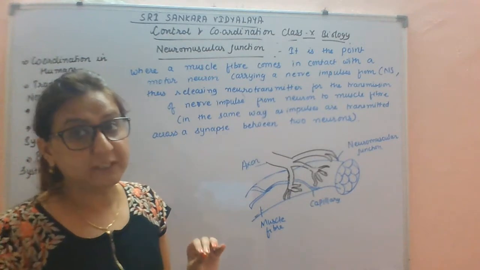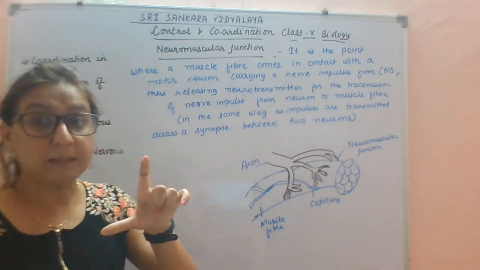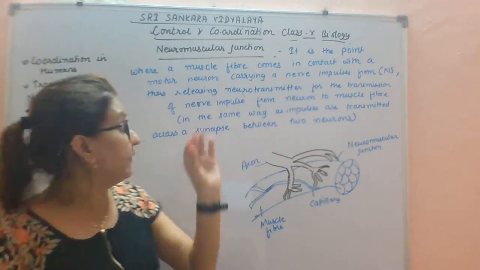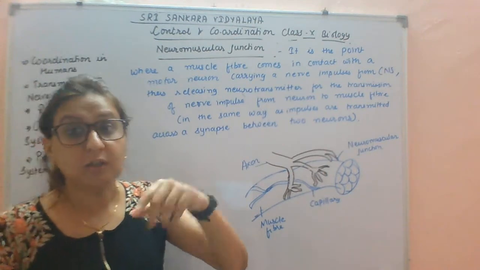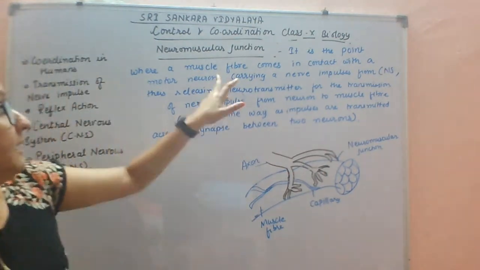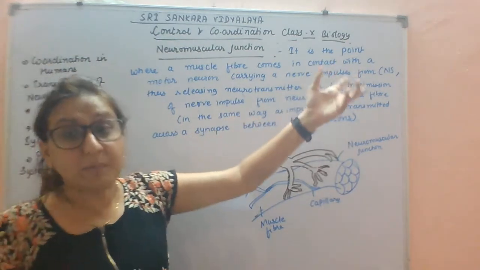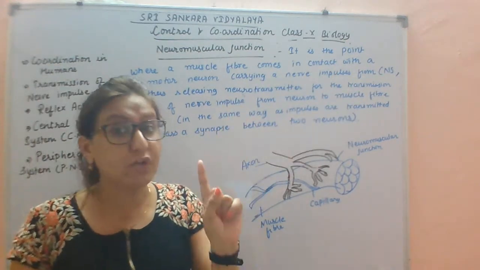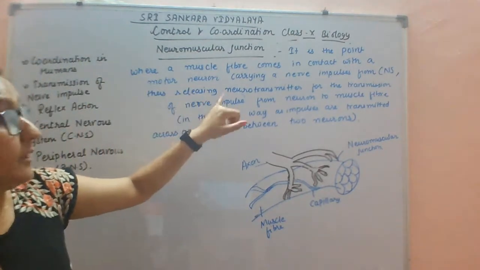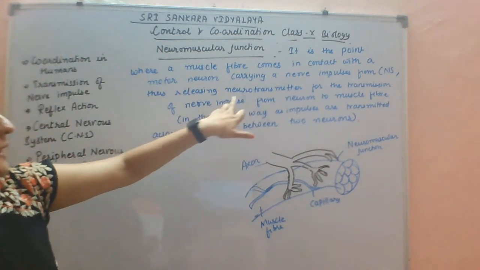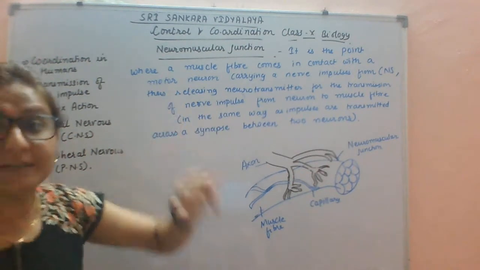Now, I explained in the transmission of nerve impulses that the last neuron was the motor neuron. So the nerve ending of the motor neuron is in contact with the muscle fiber, carrying nerve impulses from the CNS, releasing the neurotransmitter for the transmission of nerve impulses from neuron to muscle fiber.